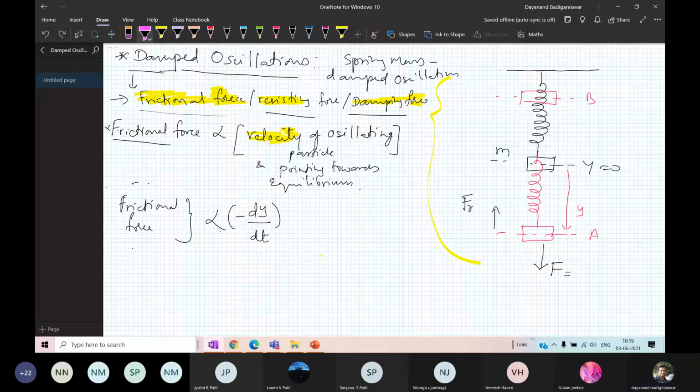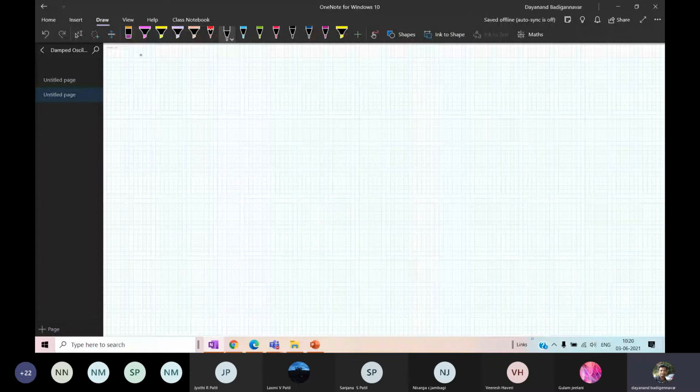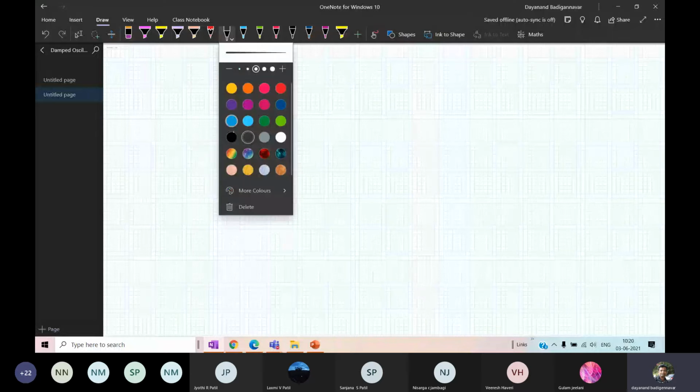Now let us go for the derivation for SHM, damped oscillations. The theory: the frictional force is directly proportional to the velocity.